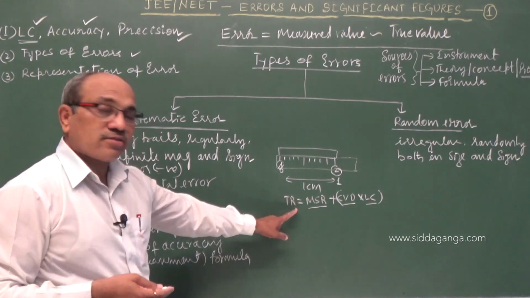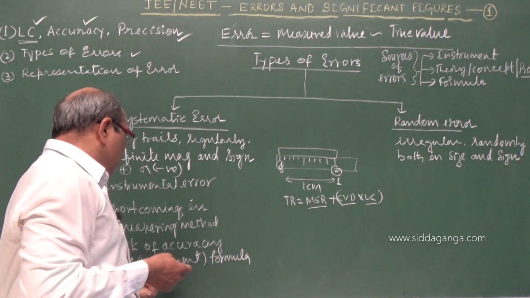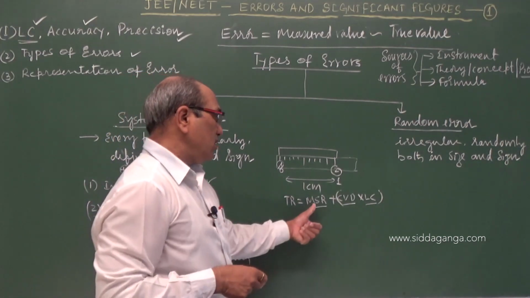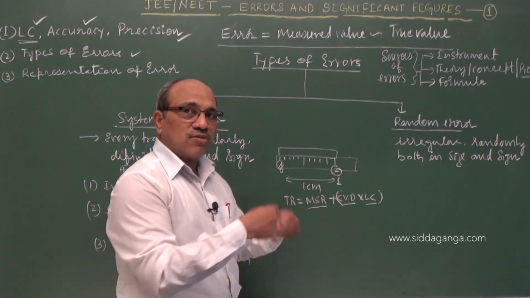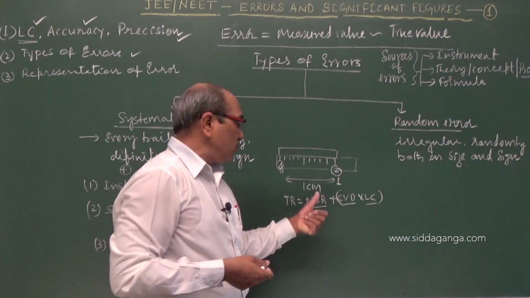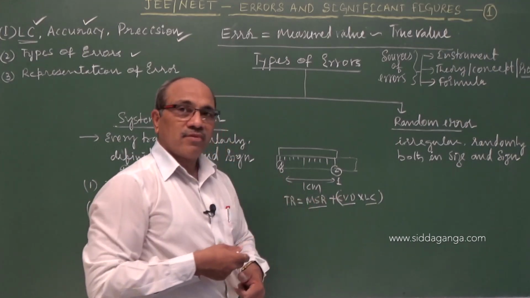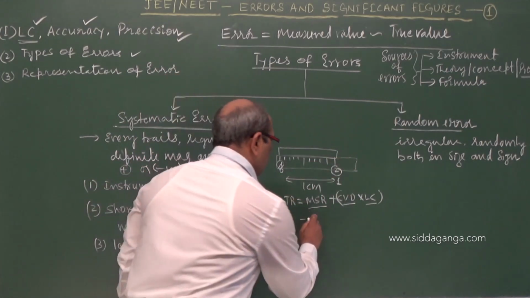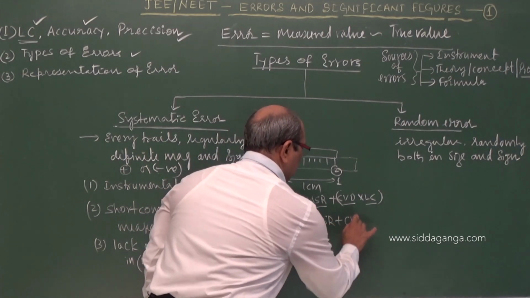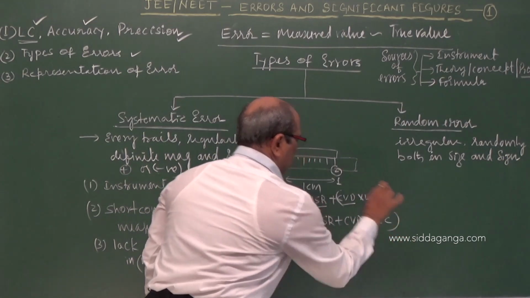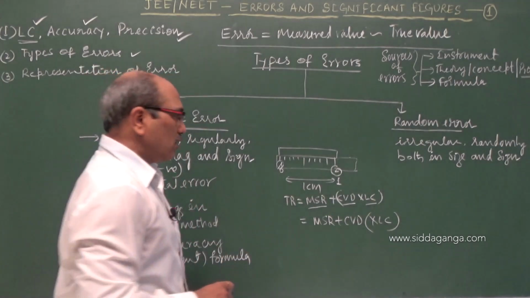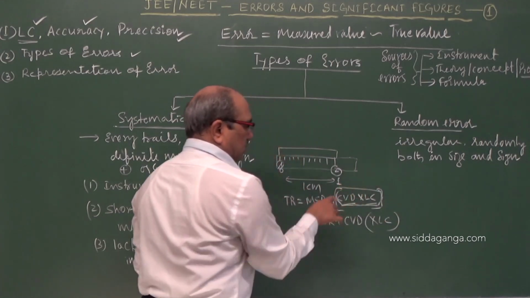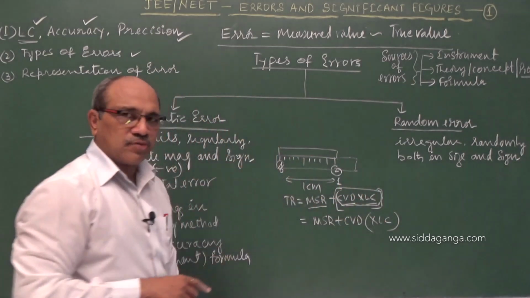The formula may be right, but there is an error in the formula application. When substituting the measured values, in place of MSR I may substitute CVD, and in place of CVD I substitute MSR. Or many times we take MSR plus CVD and then multiply with the least count. That is wrong. First you have to multiply CVD with the least count, we get some value, then add it to the main scale reading. That is the correct procedure.